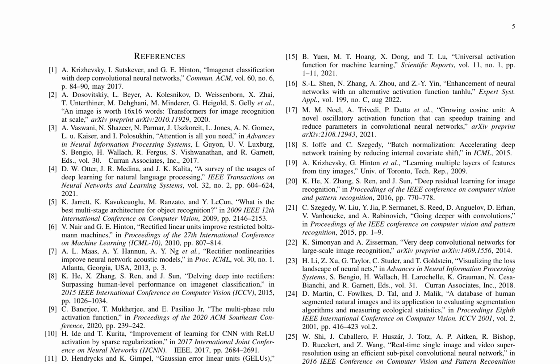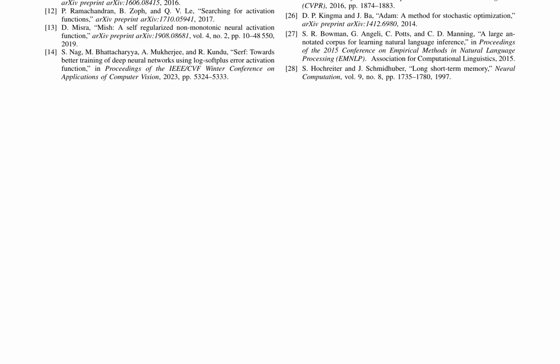The paper references several influential papers on neural network architectures, including ImageNet classification with deep convolutional neural networks, attention-based models, and residual learning. The authors also cite works on activation functions, such as the multiphase ReLU activation function and the self-regularized non-monotonic neural activation function, Mish.